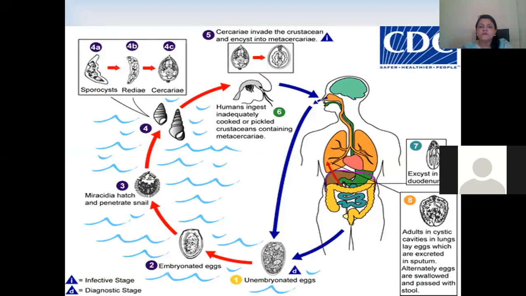If you see, this is the same as before. The only difference from Clonorchis is that here the fish is replaced by a crab. Otherwise, all the same stages occur.